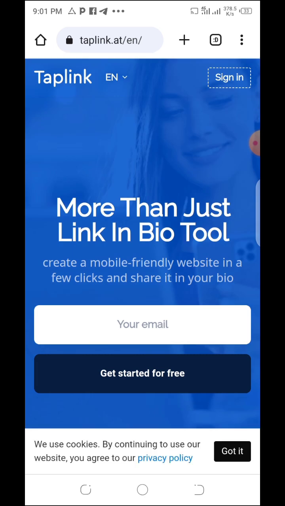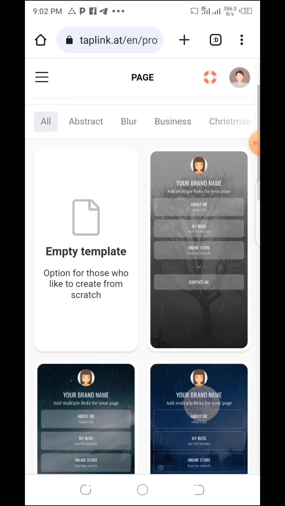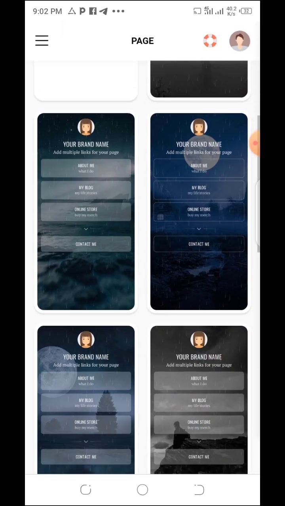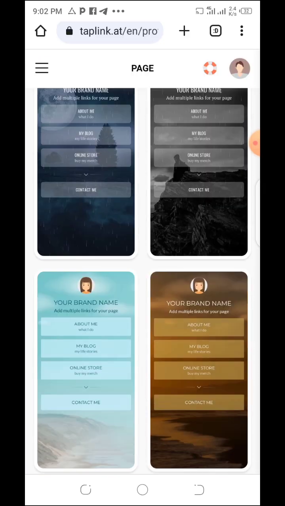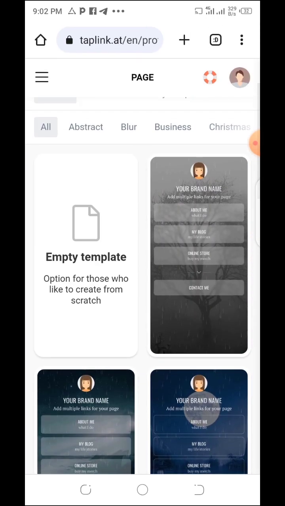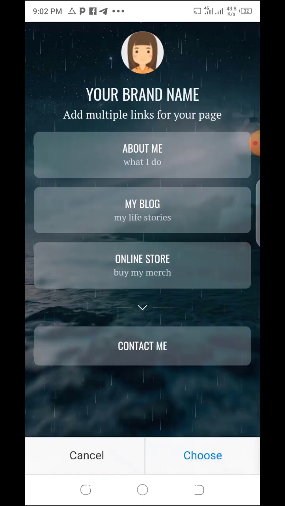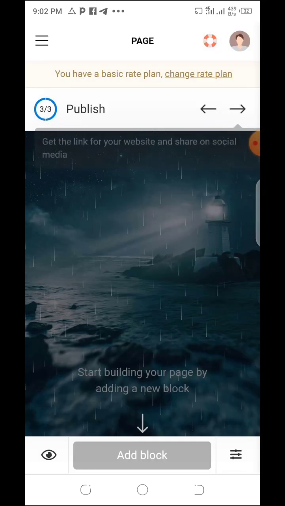So now you're going to sign in or register with your free account. Just start for free or register with your Google, and you'll come down to select the form of link that you want. That is the page of link. So whoever is going to tap on the link is going to take them here. So let's just select anyone. Let's select this one. So this is where you're going to arrange all your links. So let's now come down. Let's tap here, choose. Okay, tap on choose this.